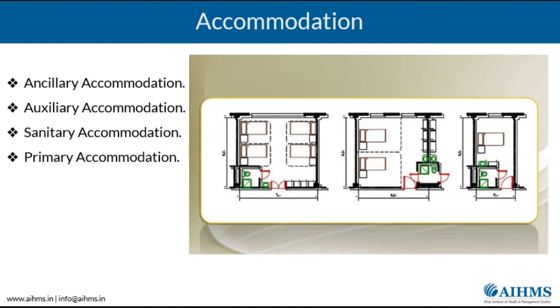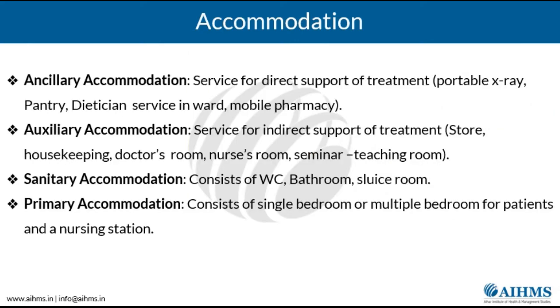So this is in total. Now we'll come to the accommodation. As far as the accommodation, I've already told you there is an ancillary accommodation. What are the parts of the ancillary? We have already discussed: sanitary, auxiliary, primary. Ancillary, like I told you, is basically a service for the direct support of the treatment, whether you have a portable x-ray or a pantry or a dietitian service or a mobile pharmacy. So this is a part of the ancillary.